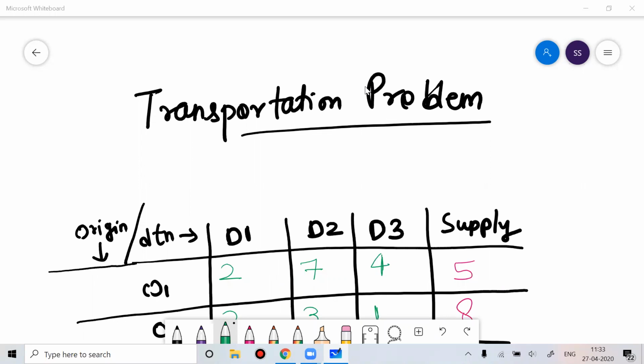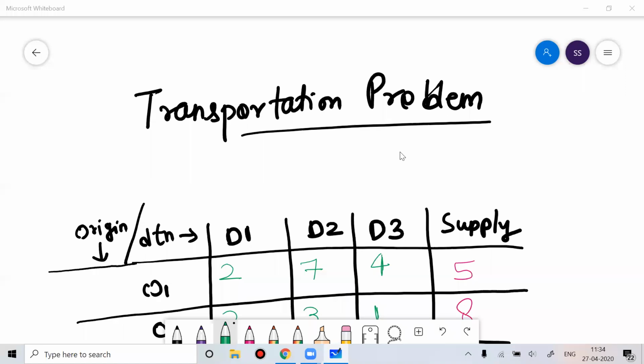Once we understood the existence of this subject, we learned that it is all about optimization of resources. Either we can do maximization of the given output, in the form of profit or revenue, or we can talk in terms of minimization of resources, in terms of cost. So we have discussed these parameters already.